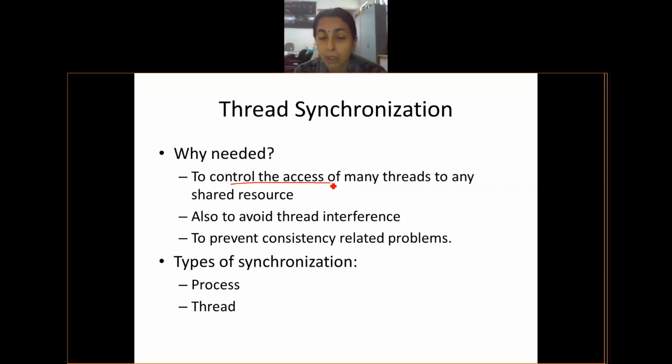When we are talking about a shared resource, I think most of you have covered this point. In order to have controlled access to this shared resource, when I want to allow somebody to access it and when I don't want to allow that, all those controls are made possible using synchronization.